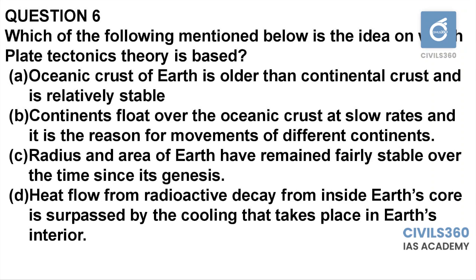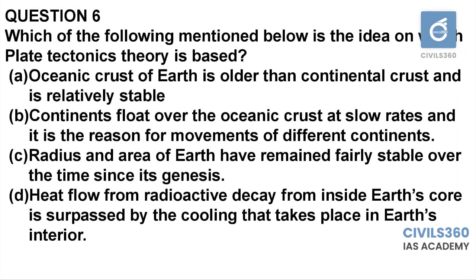And you can also eliminate through option elimination techniques, because option A can be eliminated because it says oceanic crust is older than continental crust and it is relatively stable. We know that it is not relatively stable, it is unstable due to the tectonic actions or the plate boundary actions taking place in the Pacific plate and other plates. Option B can also be eliminated because continents floating over the oceans is an idea of the continental drift theory. So option A and option B can be eliminated.